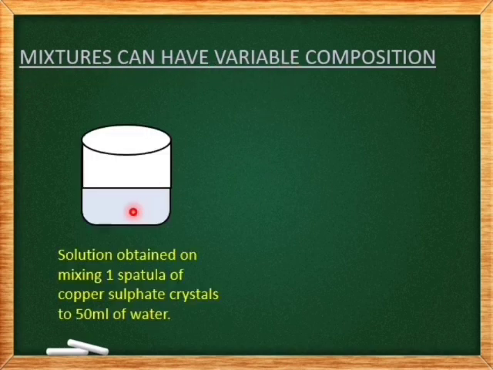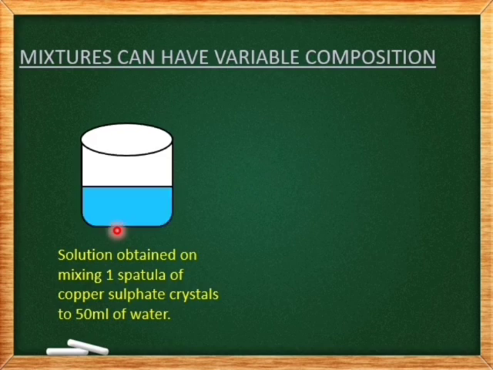Mixtures can have variable composition. Here, we can see a beaker which has 50 ml of water. To this, we add one spatula full of copper sulfate crystals. On adding copper sulfate crystals, the crystals dissolve and the water particles and copper sulfate particles get thoroughly mixed. So we get a solution of uniform composition. So it is a homogeneous mixture.